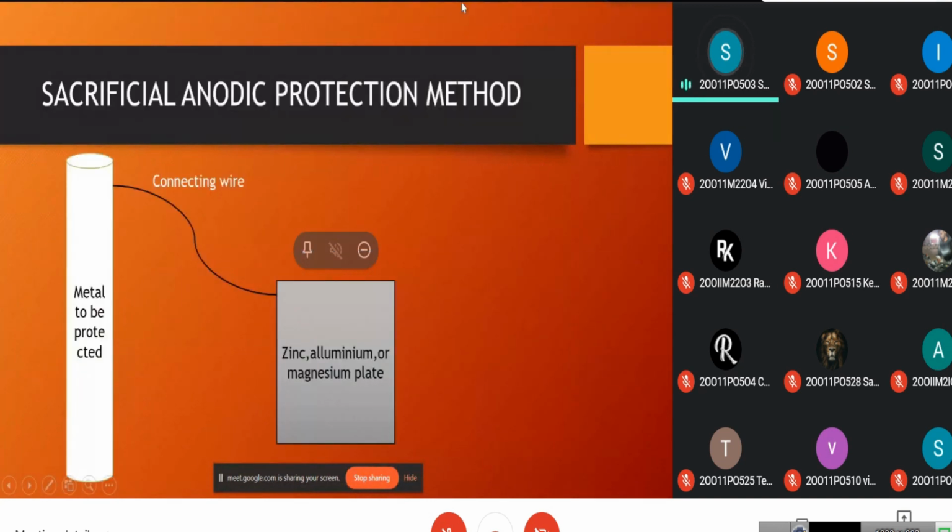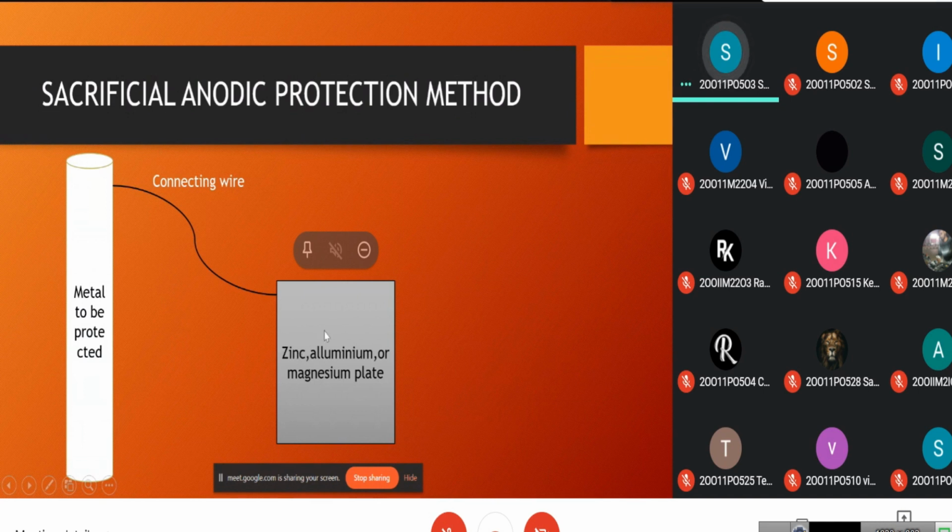Now let us have a real life example of sacrificial anodic protection. This is mainly used for protecting metallic pipelines which are buried underground. Let us assume this cylindrical metal pipe is the metal to be protected, this is the connecting wire, and this silver plate is the sacrificial anode. This can be a zinc, aluminum or magnesium plate, depending upon the metal and the environment.